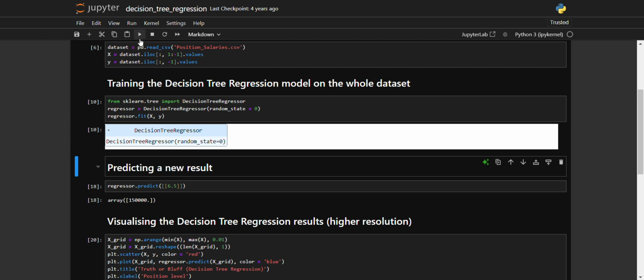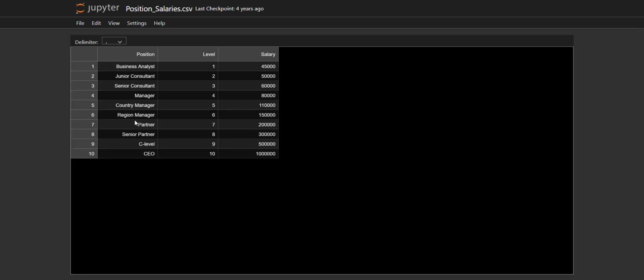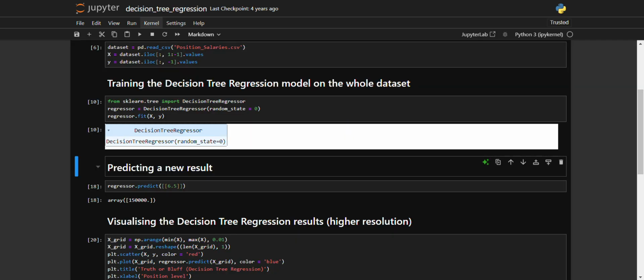So now let's predict our new value. We are taking the level as 6.5 because in the previous company that employee was a region manager, so his level is 6. But he also had some experience with him, and because he is switching companies, he is asking for a salary of around 180,000. So let's see if that's justifiable or not.